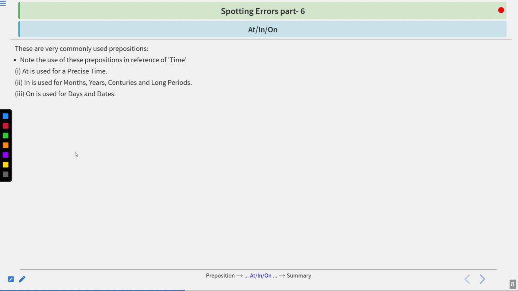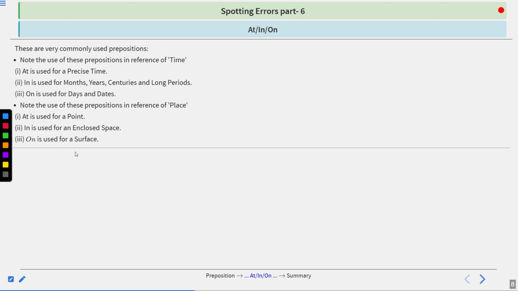As we have seen, at is used for a precise time. In is used for months, years, centuries, and long periods. On is used for days and dates. Now note the use of these prepositions in reference to place. At is used for a point. In is used for an enclosed space. On is used for a surface. So we can use these prepositions in reference to time or place as well.